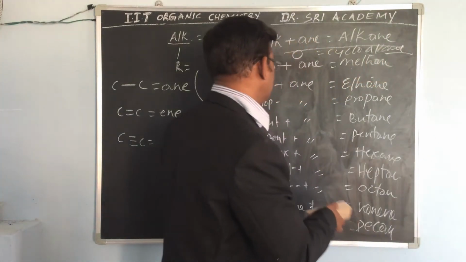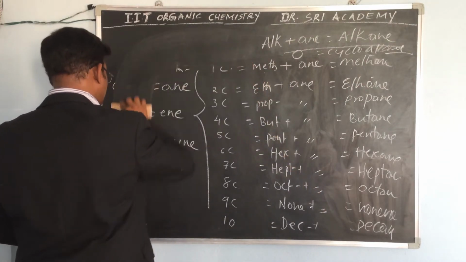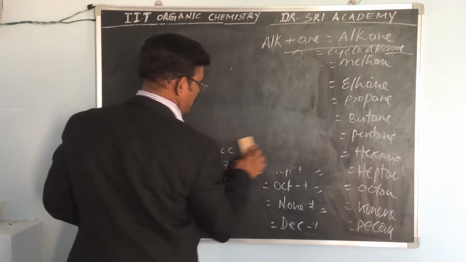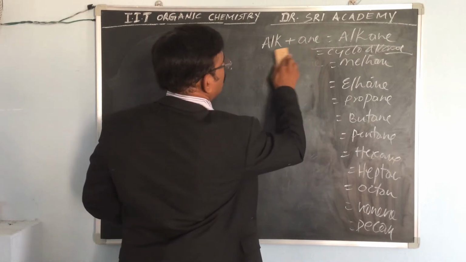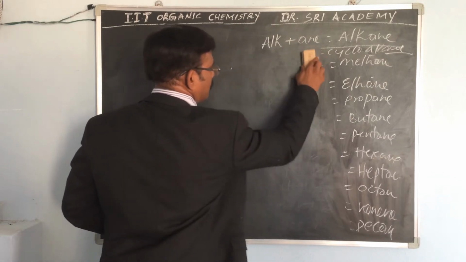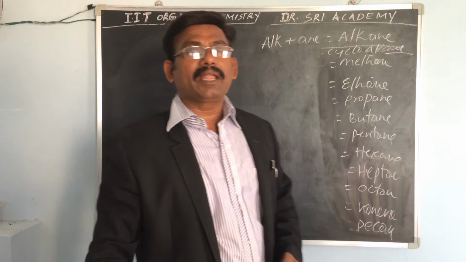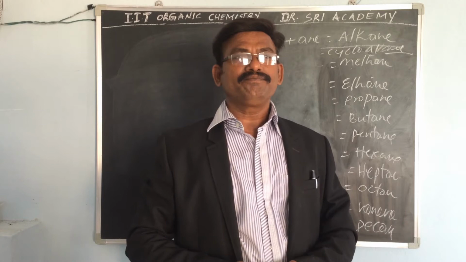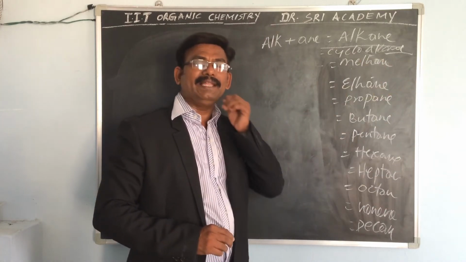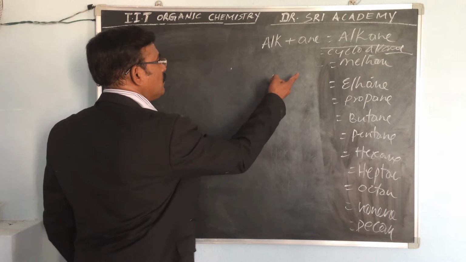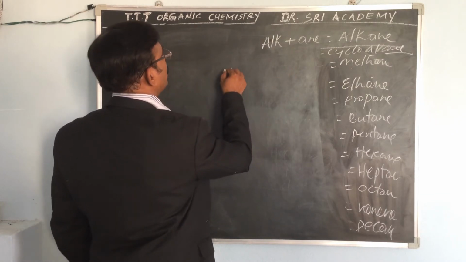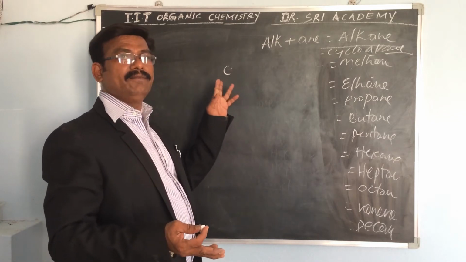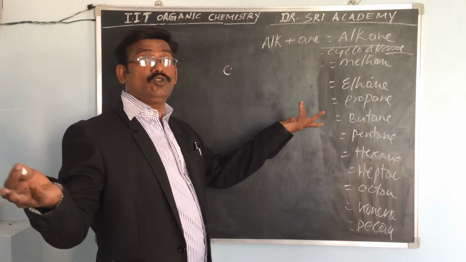So what structures can we see now? We have to see them one by one. For example, meth plus ane, methane. Meth means only one carbon, a single carbon. There are no two carbon atoms.